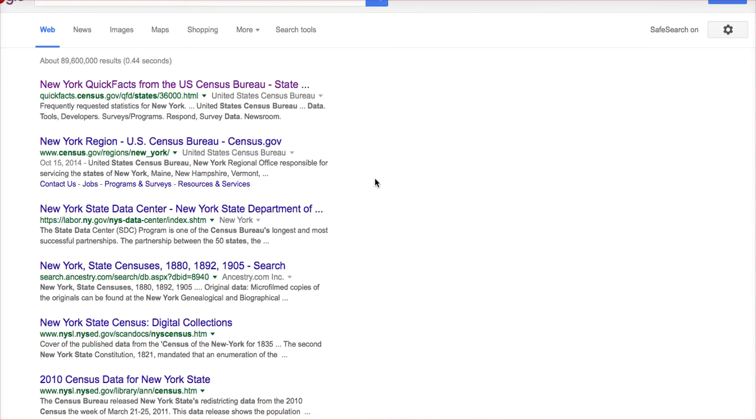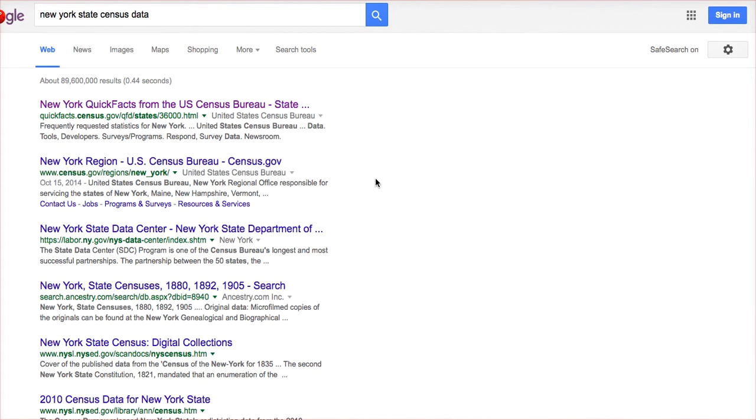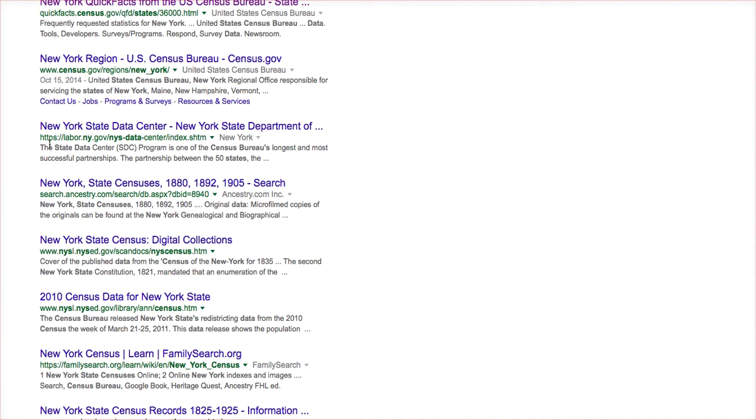Well, Google provides many tools that you can use to help narrow your searches. The first thing I did when I typed in New York State Census data, the first site I see is Quick Facts. Well, maybe that's what I want, but maybe I should be patient and keep reading. The next one is Regions of New York. Maybe that's more what I'm looking at. Or maybe I want to look at the labor index. As you keep scrolling down, you can see the name of the website with a clickable link, and a green section that also offers you finding similar websites.